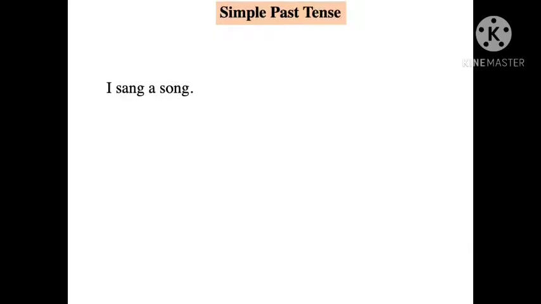The simple past tense is used to indicate an action that was completed in the past and for an activity done in the past. In conditional clauses and in the indirect form of speech, we use simple past tense to express two actions where the first action leads instantly to the second action. When the meeting ended, the staff members came out.